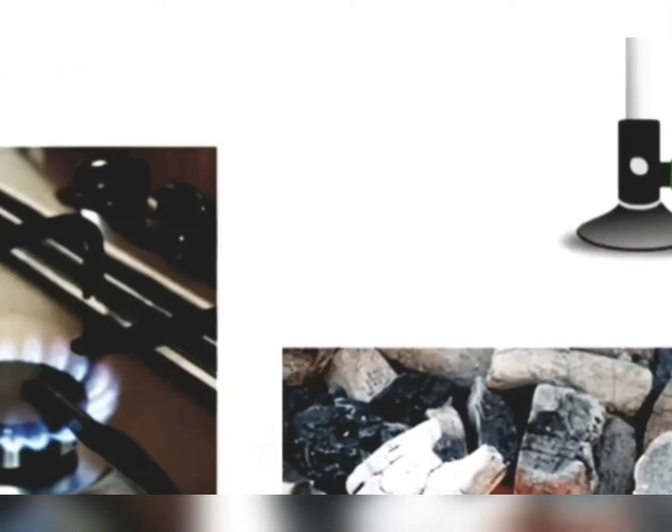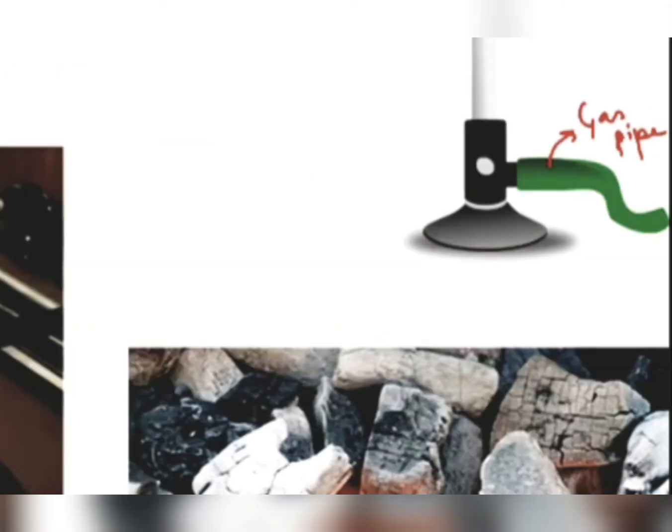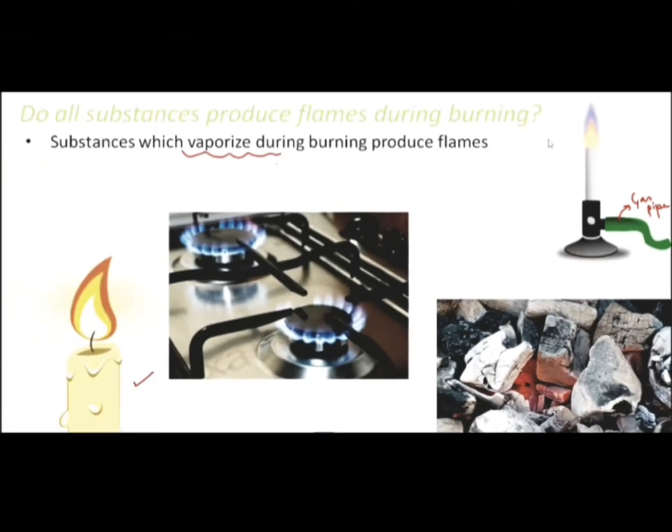Let's take another example of charcoal. Charcoal is obtained by heating wood in absence of oxygen, right? It also acts as a fuel. Now, when you burn charcoal, do you see flames? No. As such, you can see here there is a reddish glow, right? So that means not all combustible substances produce flames. But in this case, heat is produced. That means combustion has taken place, but there are no flames. So not all combustible substances produce flames during combustion.